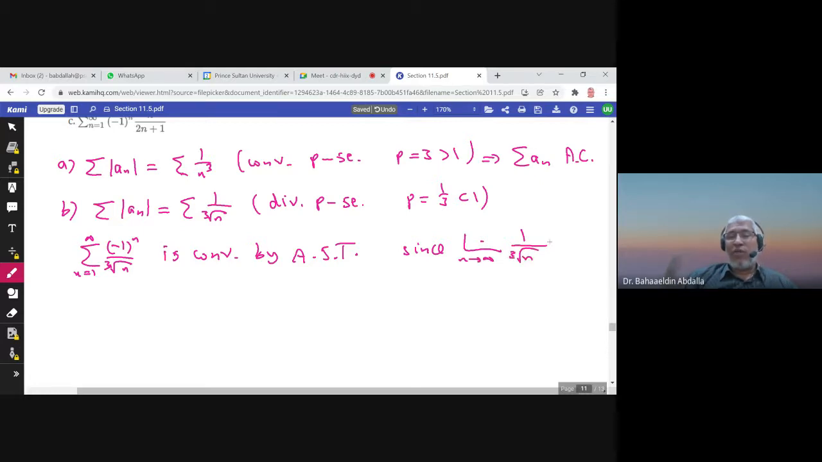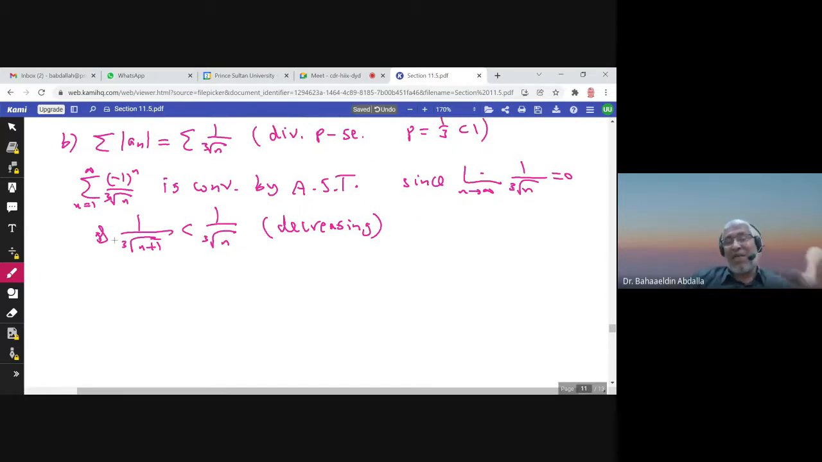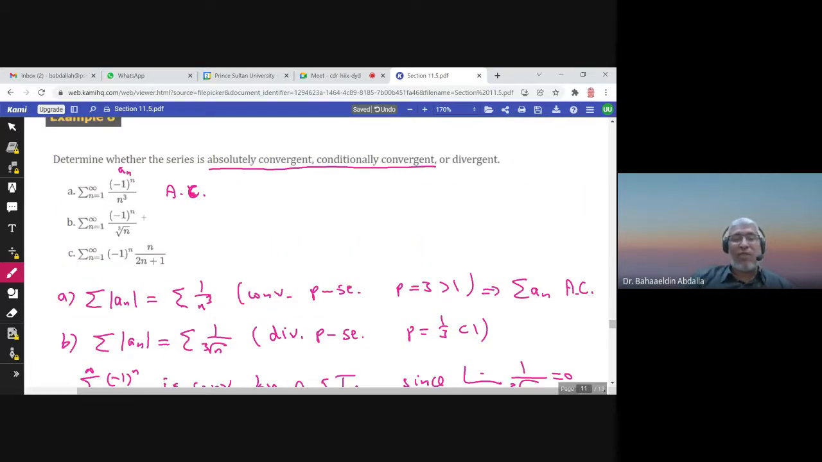and 1 over the cube root of n plus 1 is less than 1 over the cube root of n. So it is decreasing. So it satisfies the two conditions of the alternating series test. So this series is convergent, but it is not absolutely convergent. So the conclusion: this series is conditionally convergent.